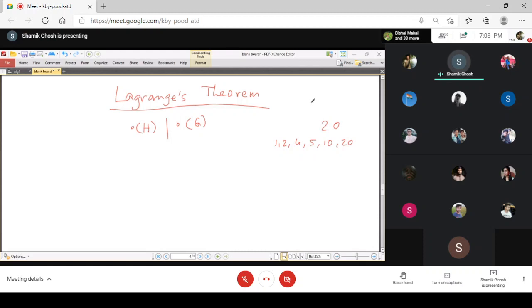But there will be no subgroup of order 8, or 12, or 3. So the order of every subgroup must be a factor of the order of the group, and that is what we want to prove here.